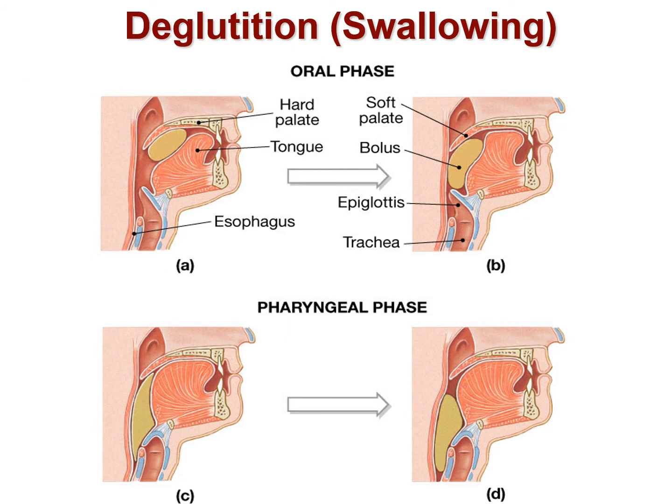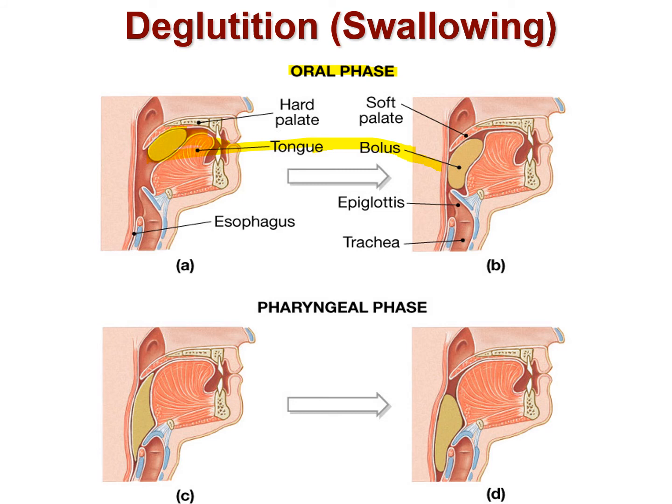So whatever three phases we have seen of deglutition, one by one we will be seeing here with the help of diagrams. The first step was the oral phase, where the bolus is produced by chewing of the food and mixing it with the saliva, and this bolus then is pressed by the tongue, forced by the tongue to enter into the pharynx. So this bolus with the help of the tongue enters into the pharynx, that is called the oral phase.